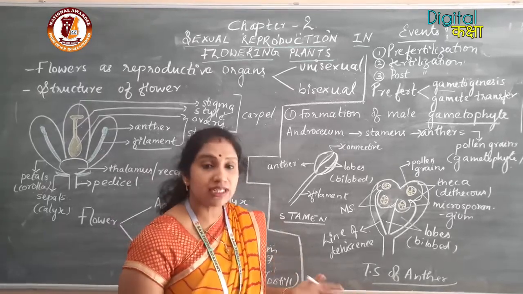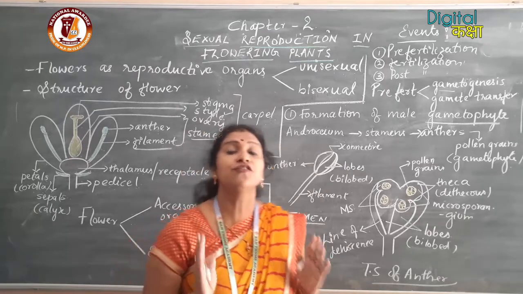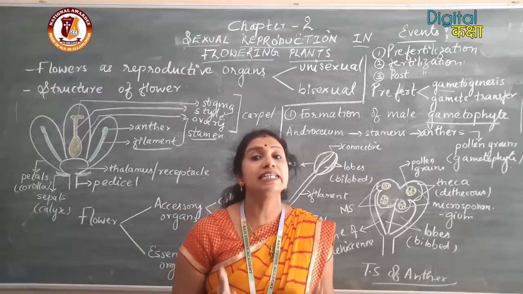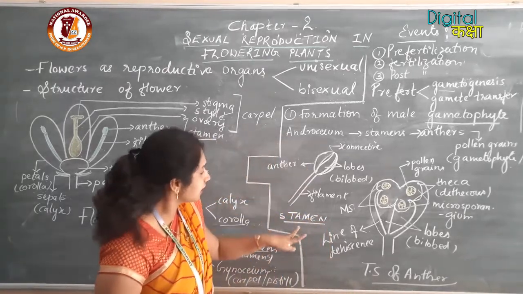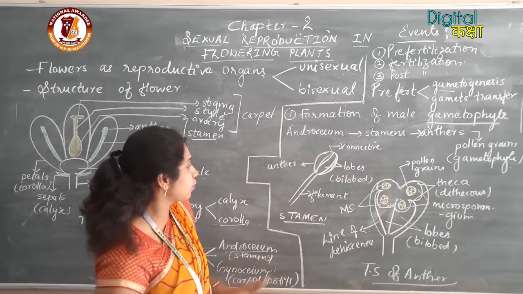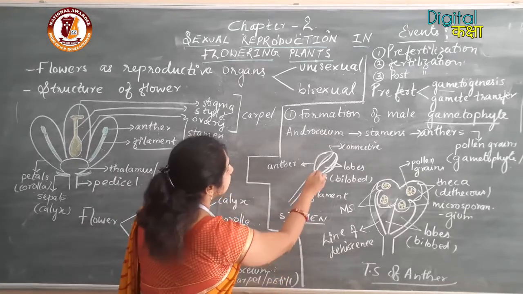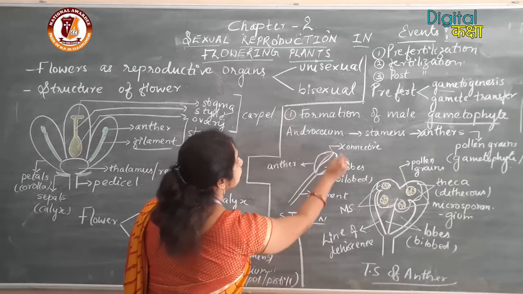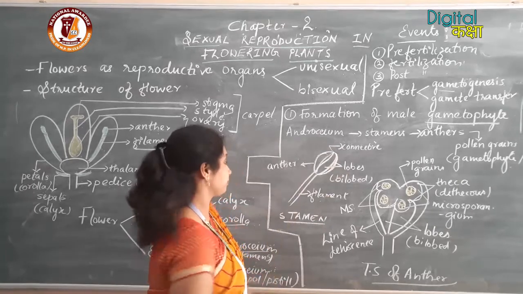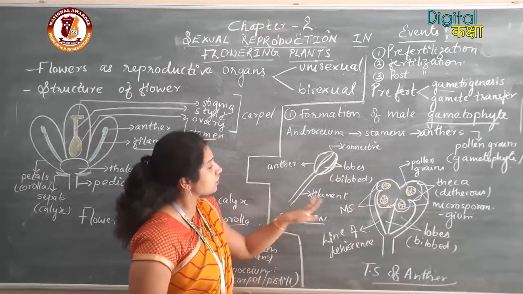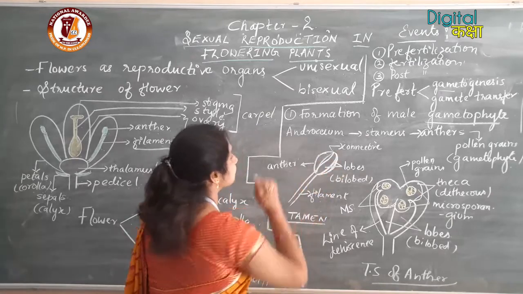To study how these pollen grains are formed inside the anther, first we have to deal with the detailed structure of the anther. Here you can see the structure of the stamen I have drawn. This is the filament, and here you can see the knob-like structure, that is the anther. The stalk-like structure is called the filament and the knob-like structure is called the anther.